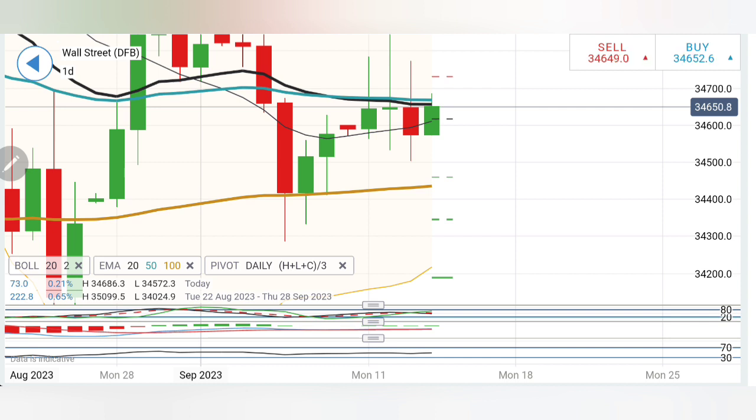On the downside, you can sell here at 34,600, and then below 34,600, 570. Or you can sell here at 34,620, but then 570 levels is what it needs to breach past, then 550. 570, 550 is the first support zone, then 500, and then 450. You have to stay alert, cautious, watchful, and trade accordingly. Trade with the stop loss, trade with the trailing stop loss.